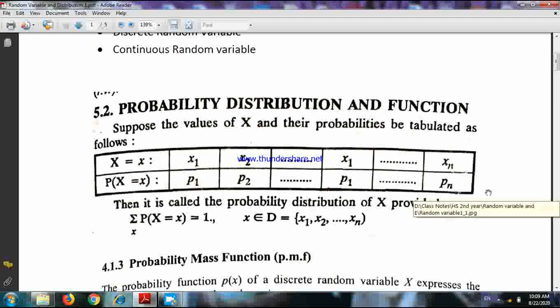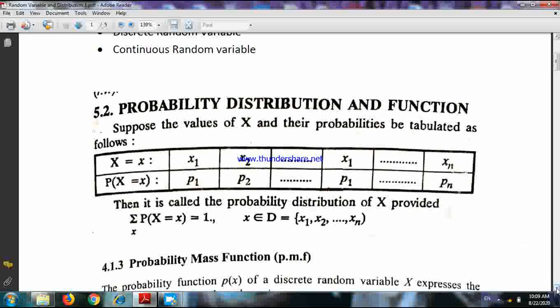And this is an example of probability distribution. But some criteria is there, and the criteria is that this distribution is called the probability distribution only if the sum of the probabilities equals to 1. That means p1 plus p2 up to pn equals to 1.